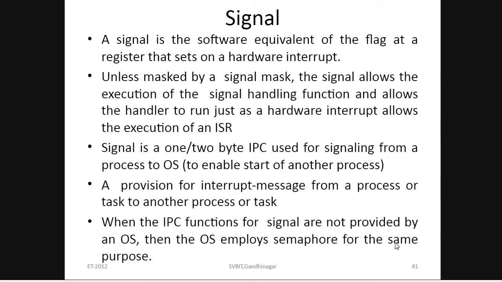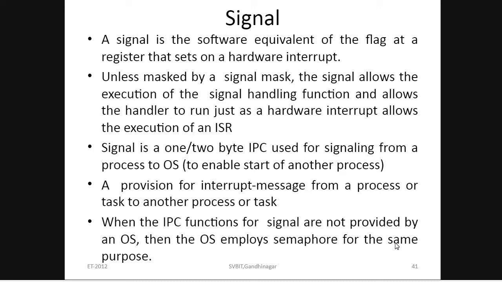So the next method, which is similar to the semaphore method, is the signal method. The signal is a software equivalent of a flag, like the flags we have studied that are set on registers. If the signal is not masked, it allows the execution of the signal handling function and allows the handler to run, just as a hardware interrupt allows.